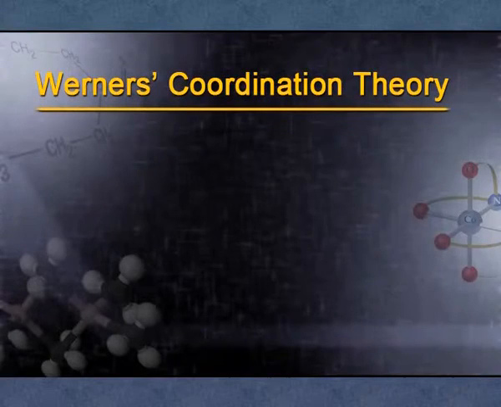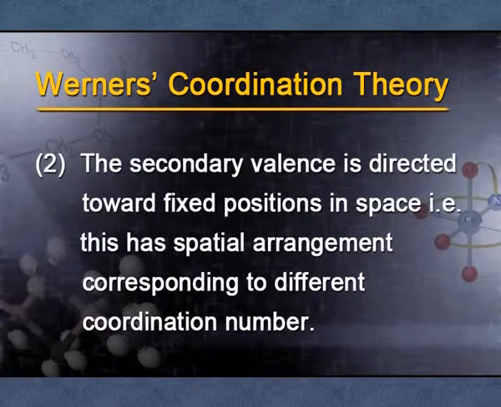Now, secondary valencies can be satisfied by anions, neutral molecules or cations. In modern terminology, we say secondary valencies correspond to the coordination number of the central metal ion. So, if you know the coordination number, you can easily say the number of secondary valencies. For example, I have just told you [Cu(NH3)6]; it means the secondary valencies are 6. So this should be clear here.